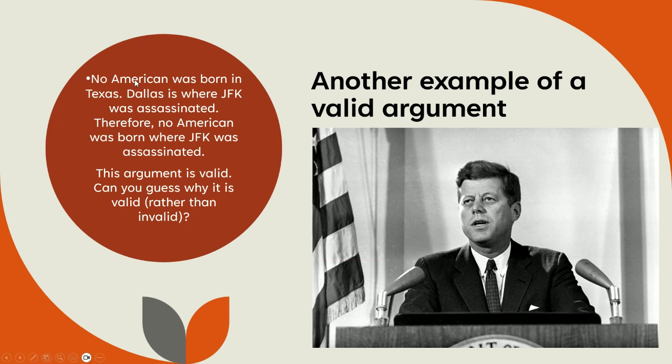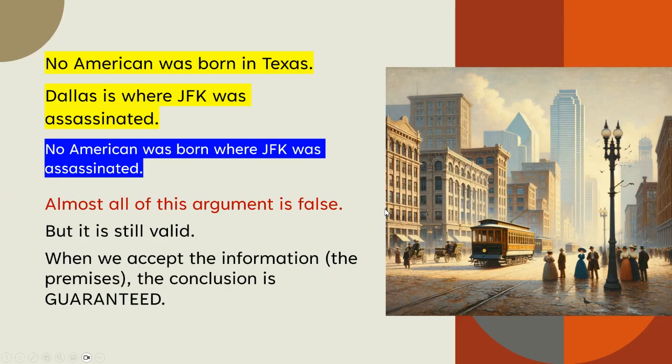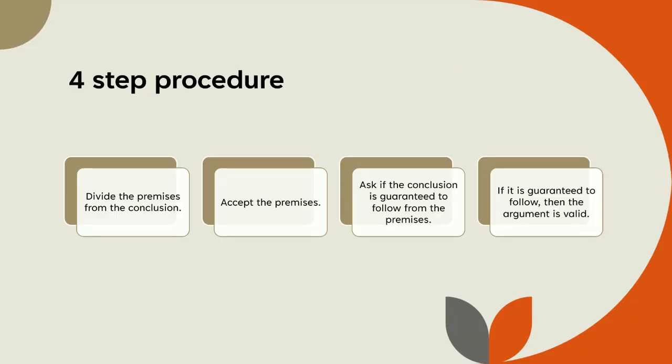This argument has the premise: no American was born in Texas. That is super false. But this is still valid though. So you have to think about, why is it still valid? The reason is that when you separate the premises from the conclusion and you accept the premises, you realize that the conclusion is guaranteed. That's why it's valid. Again, here's the four-step procedure. If you want to look at it in this beautiful slide, pause and soak it in. Soak in the four-step procedure for figuring out if something's valid.